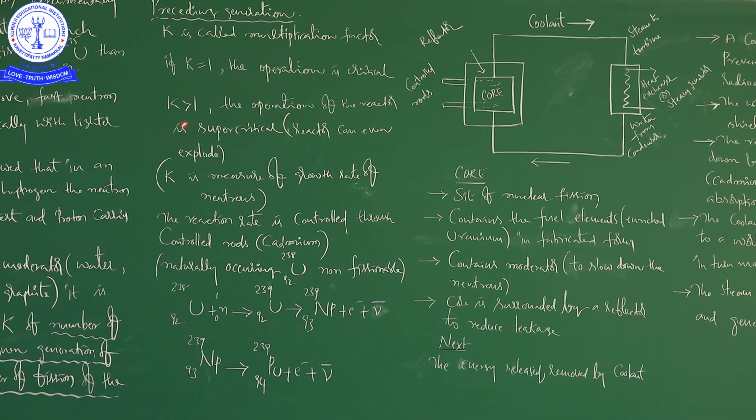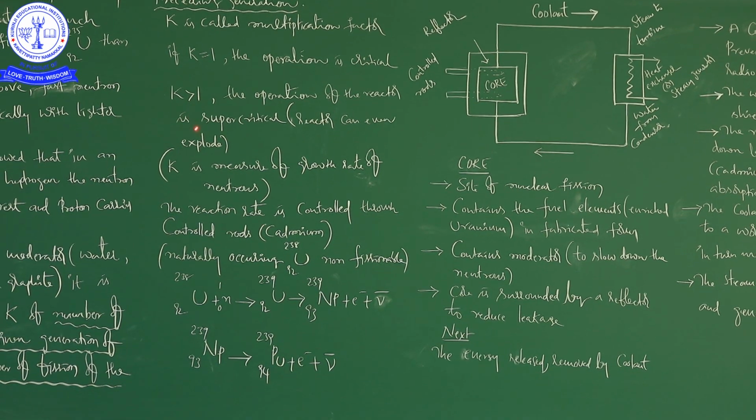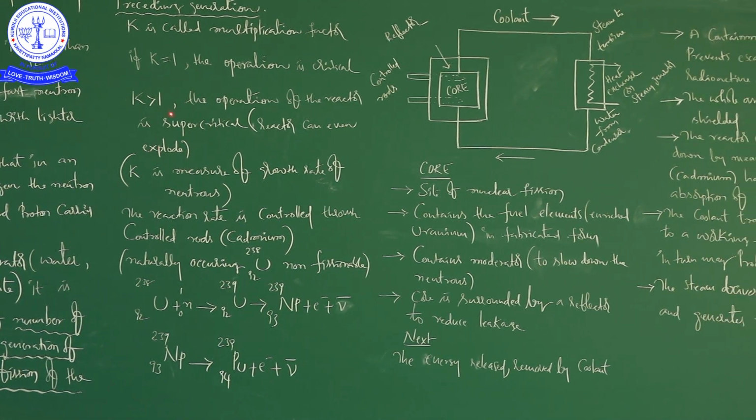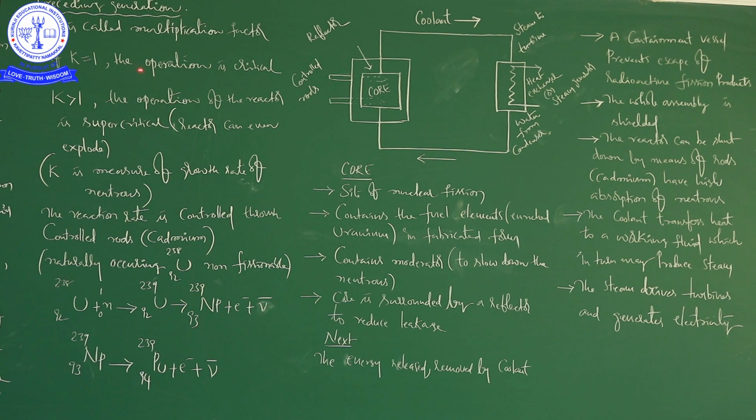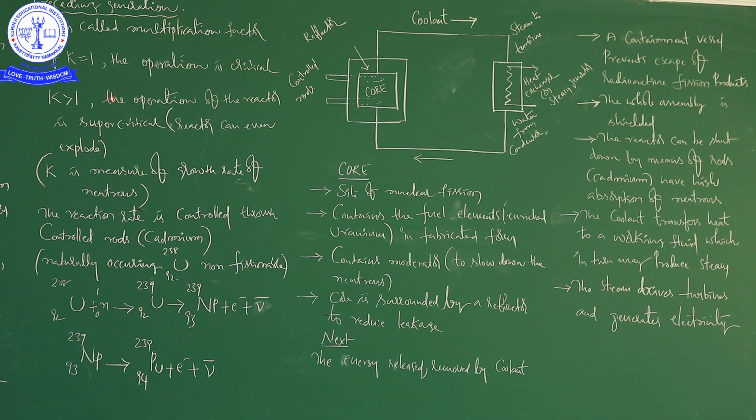That is why the K value is very important for us, to get the required amount of energy. Also, for the protection of the nuclear reactor, to avoid damage, to avoid explosion, to avoid breakage of the nuclear reactor, we also have to look at the K value. If K is equal to 1, the operation is said to be critical.